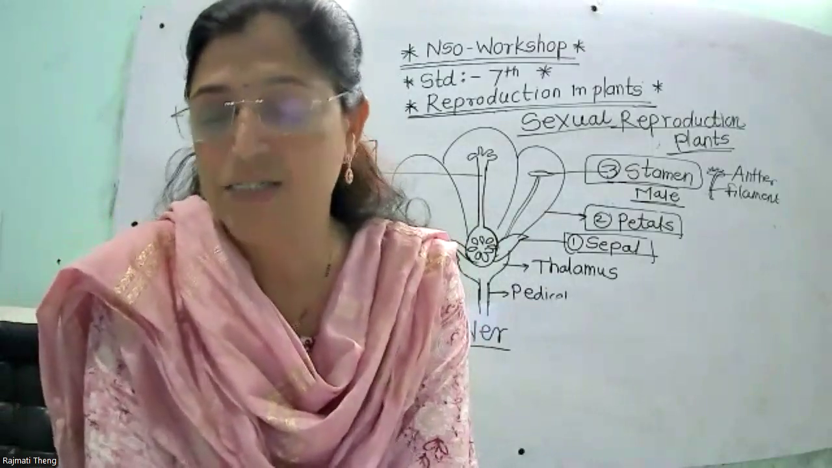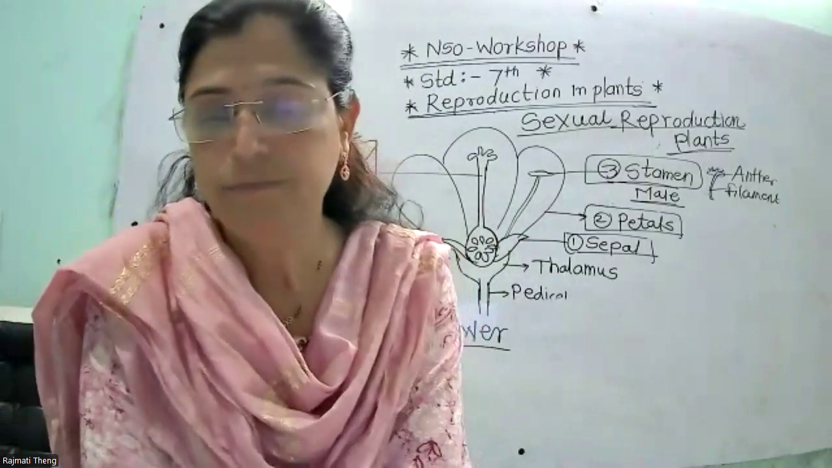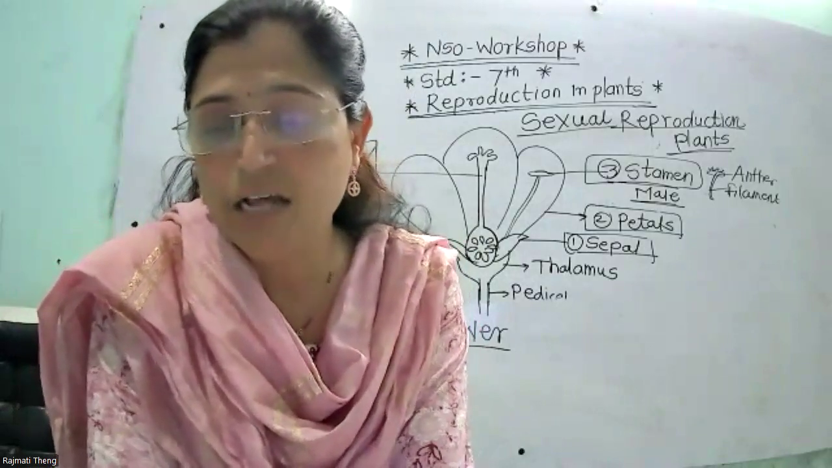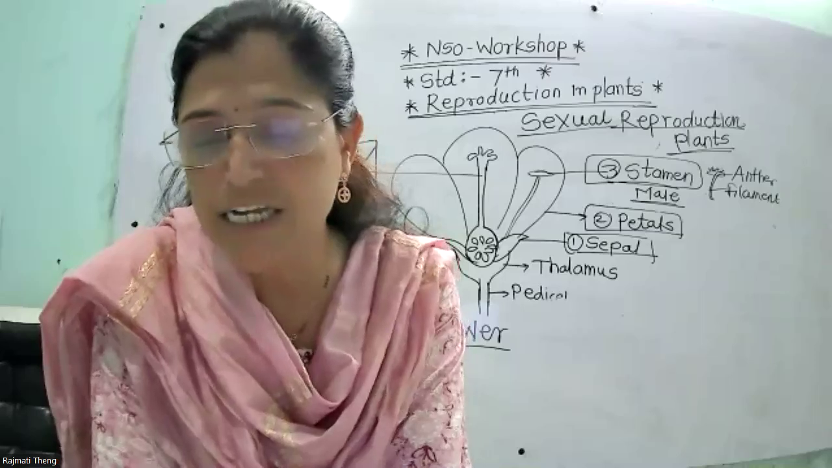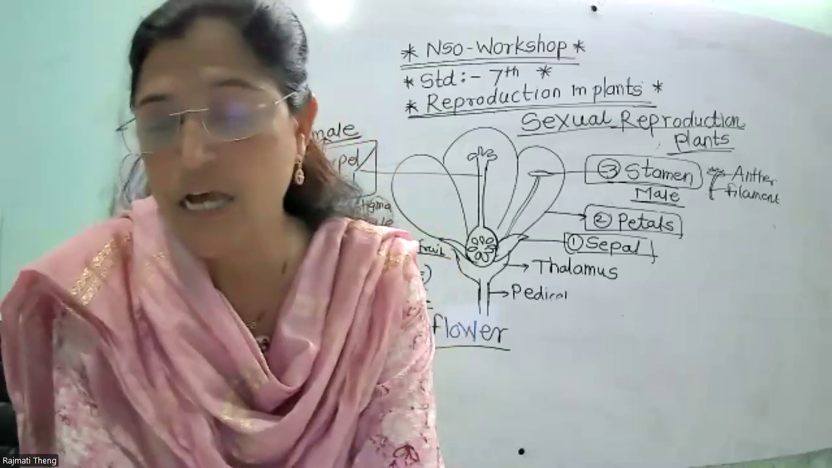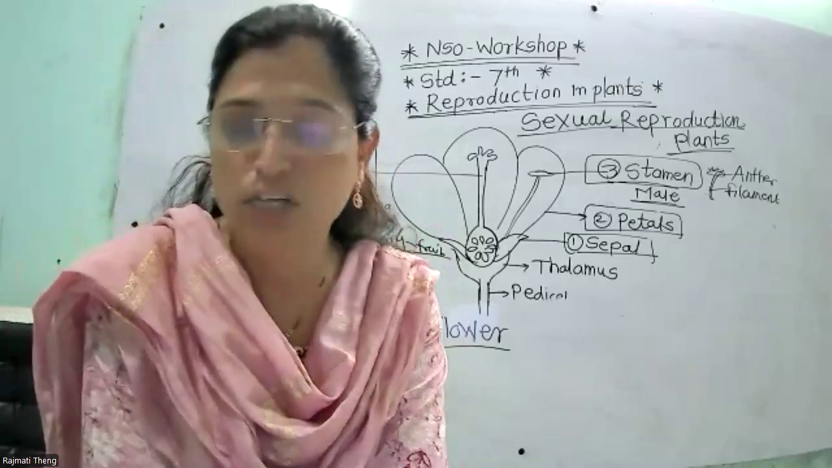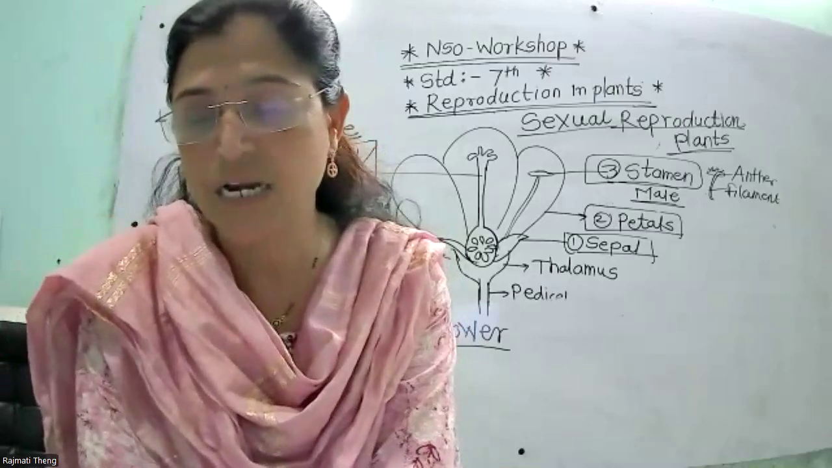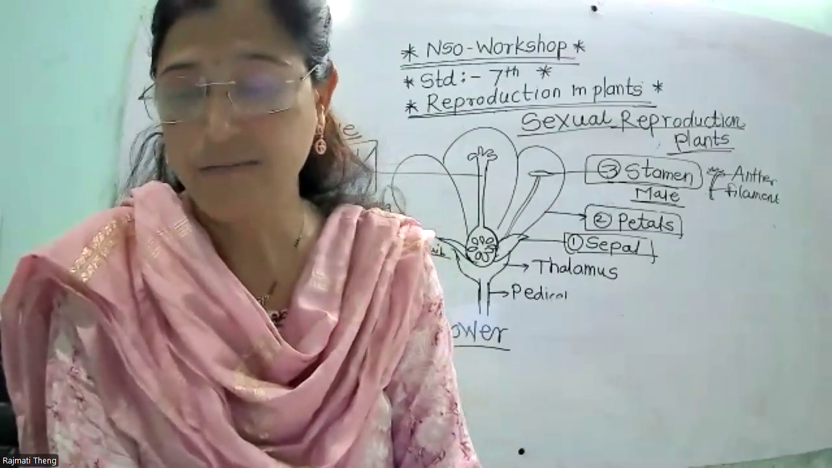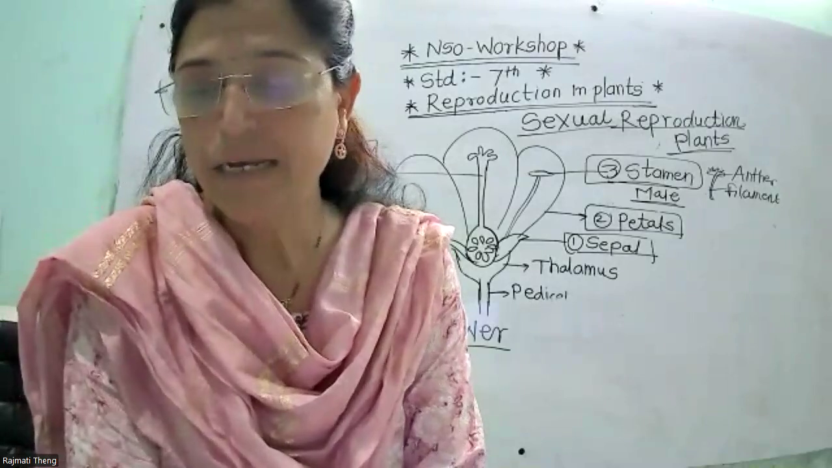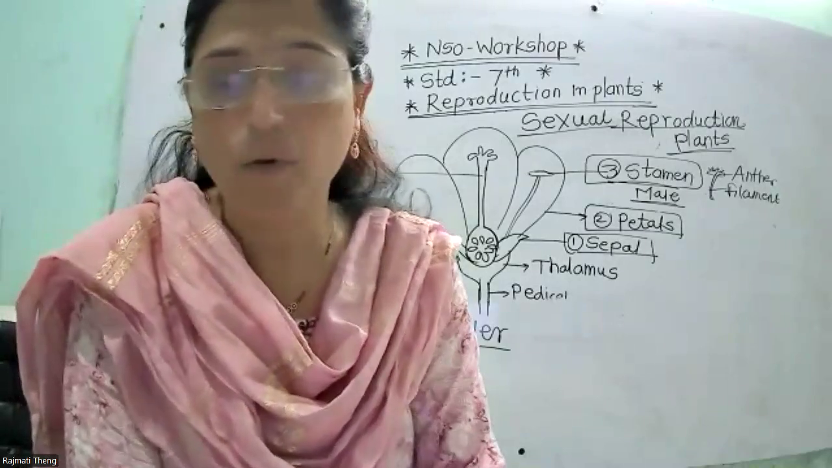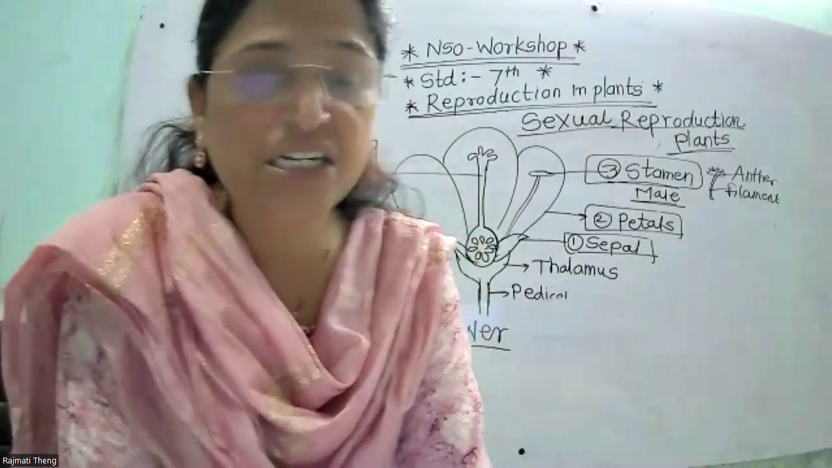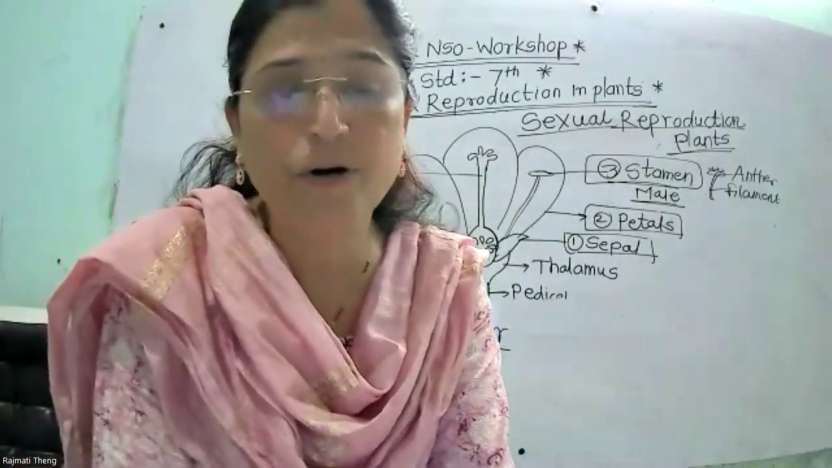So stamen has two parts, the anther and filament. In the anther, pollen grains are present, and these pollen grains develop a double layered thick wall. The outer wall is made up of a waterproof substance, and is provided with outgrowths. So male gametes are formed inside the pollen grain. Then next one, carpel or pistil, also called the female reproductive part.